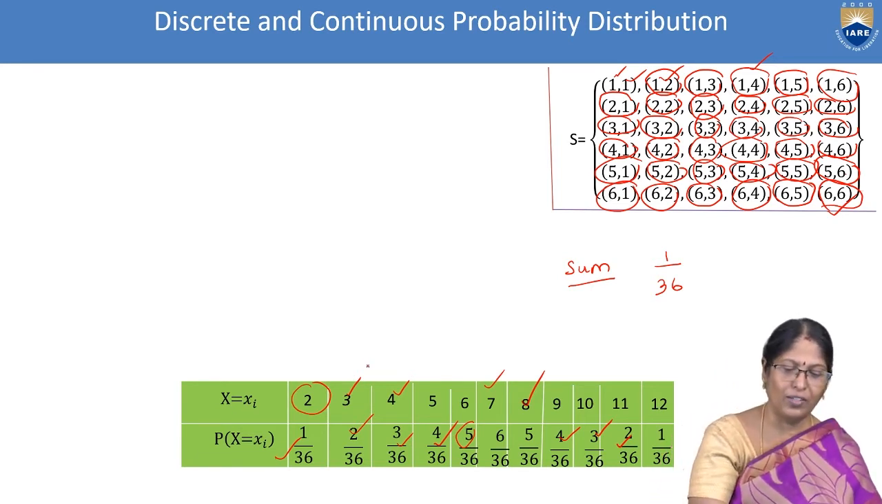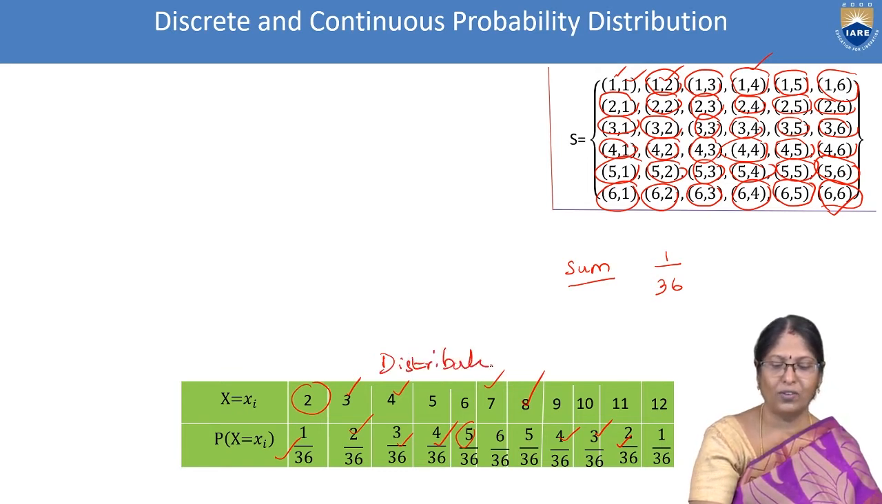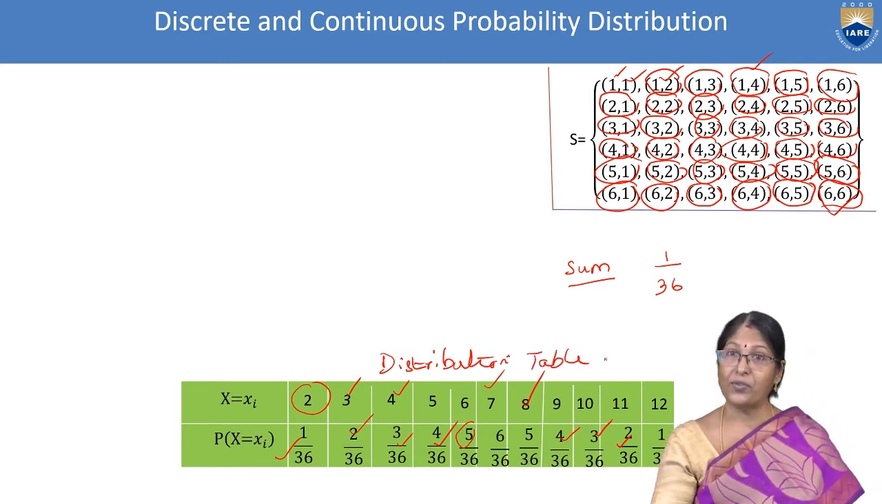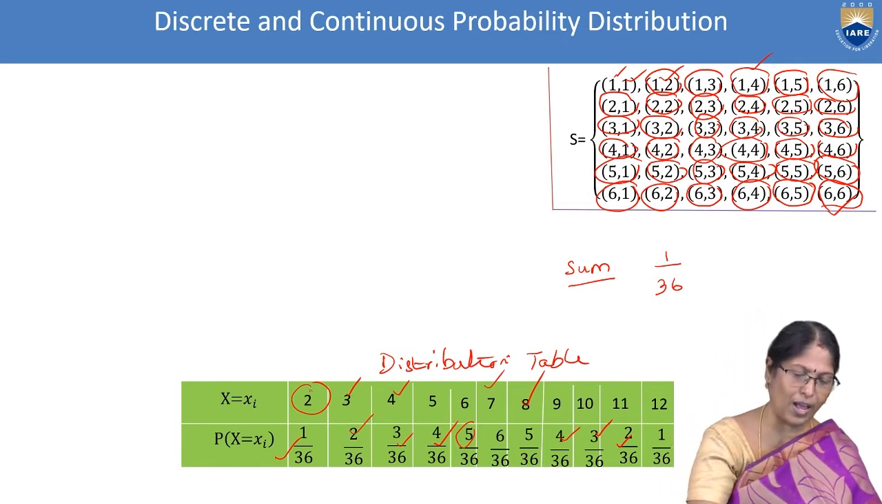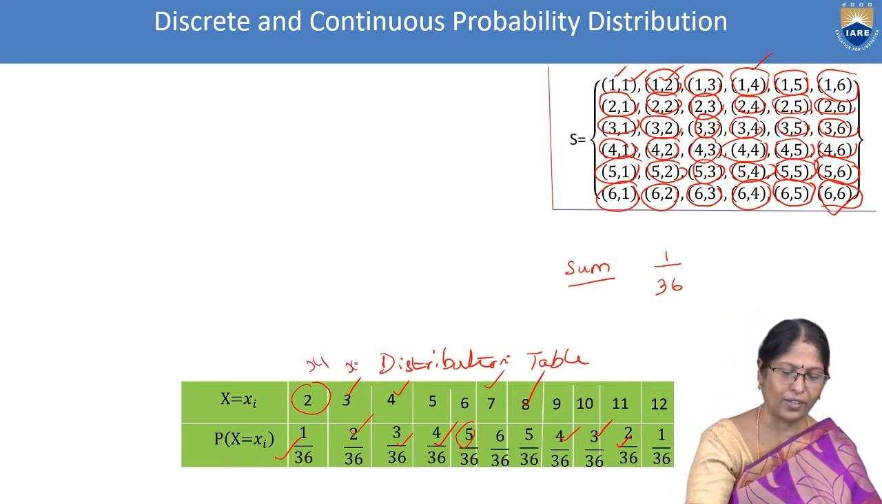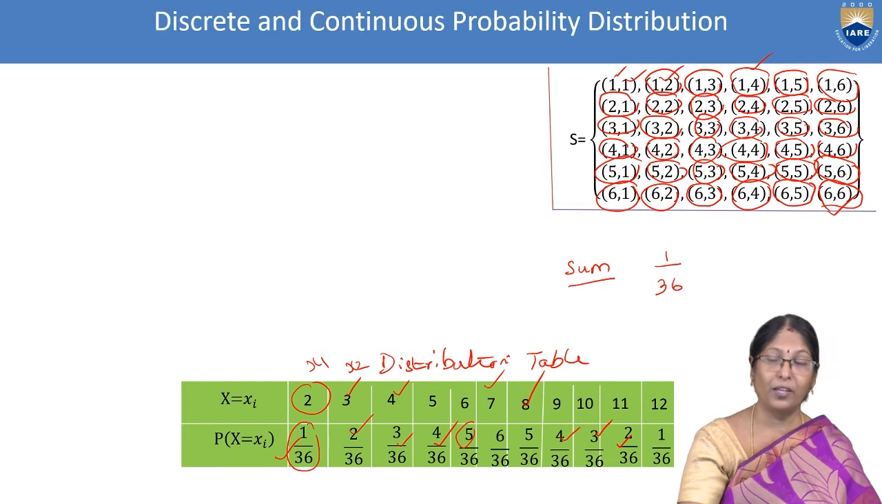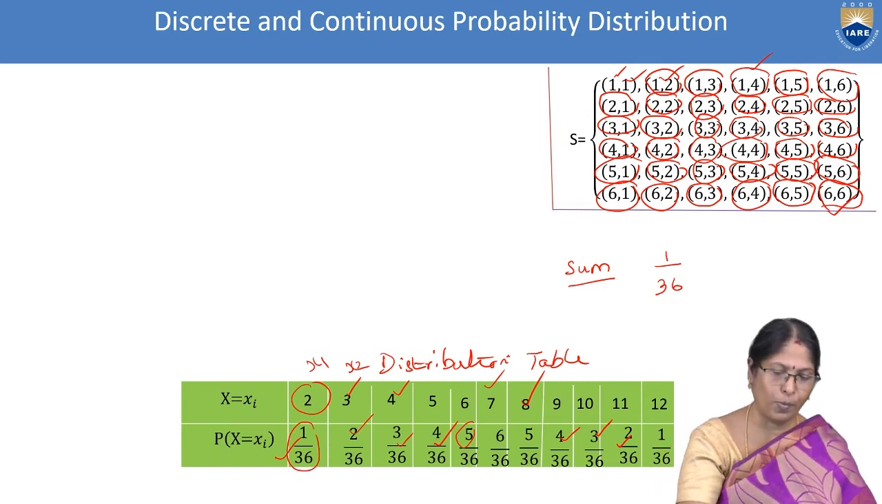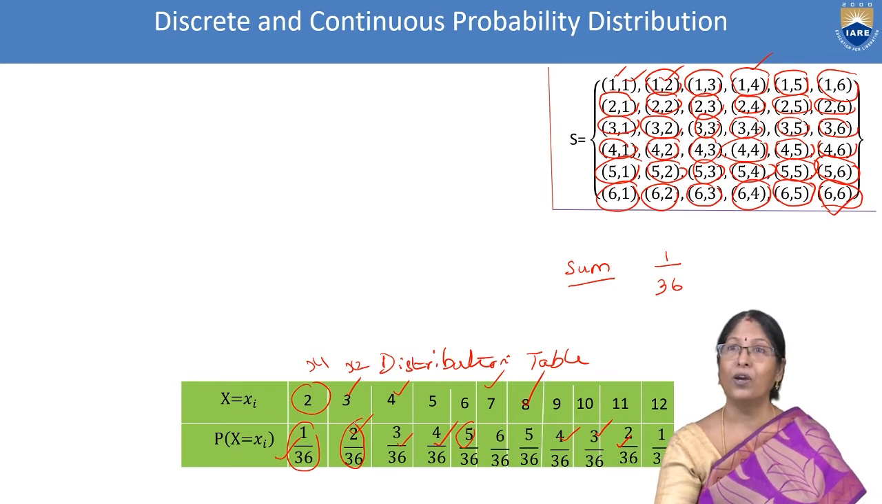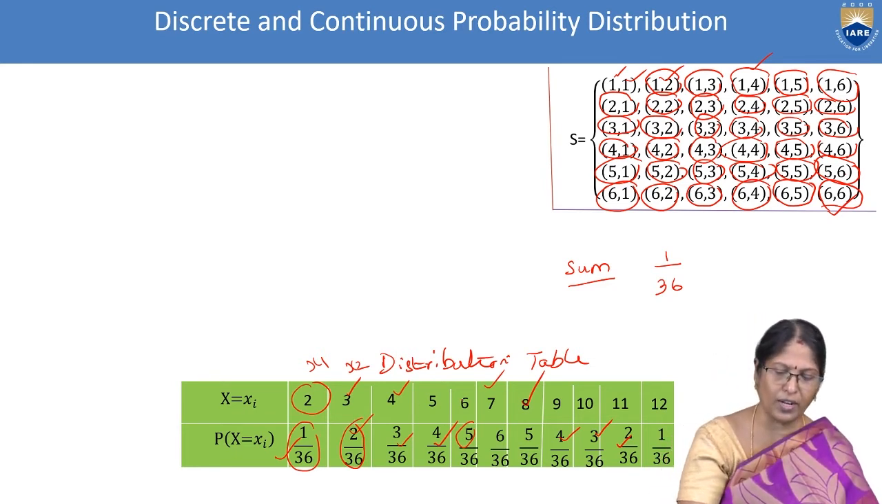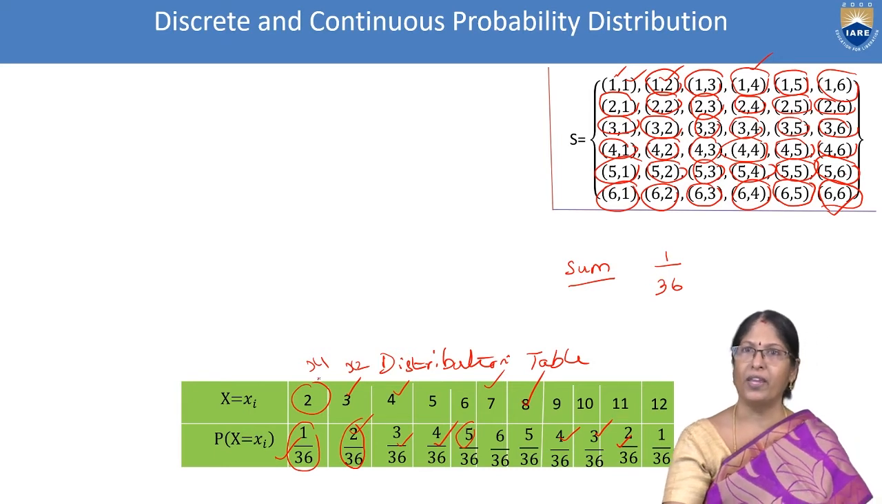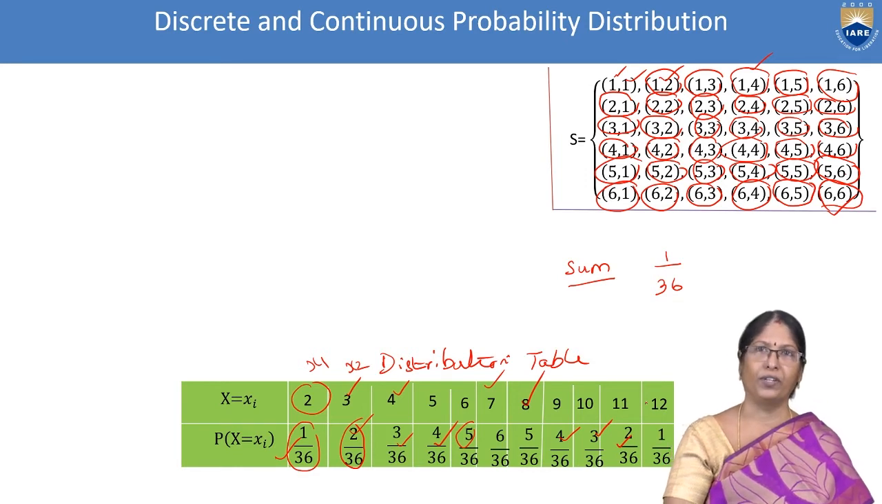So this is the distribution table. This is the probability distribution table we constructed. We will take this 2 as x1, this as x2, and so on. Now probability of x1 is 1 by 36. Probability of x2 is 2 by 36. Each real number we are going to give some name, x1, x2, and so on, according to the table. Clear?